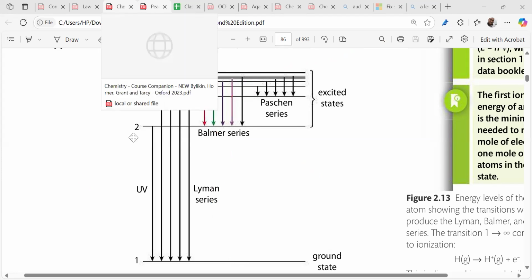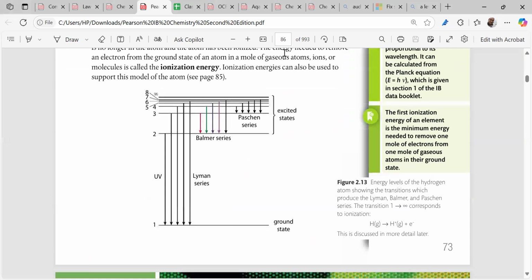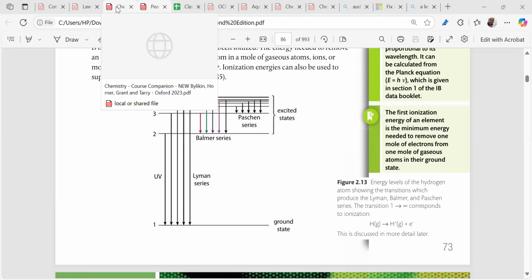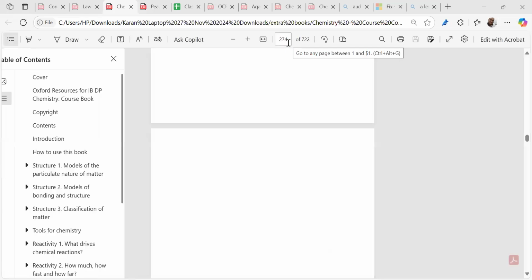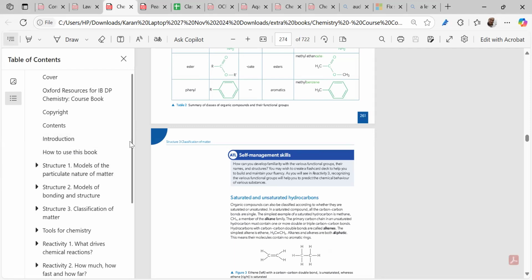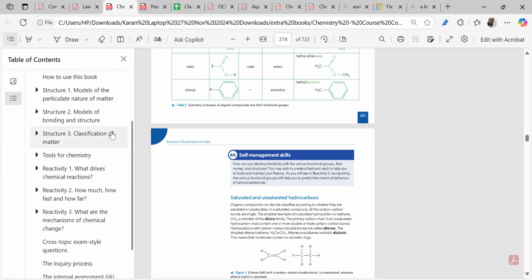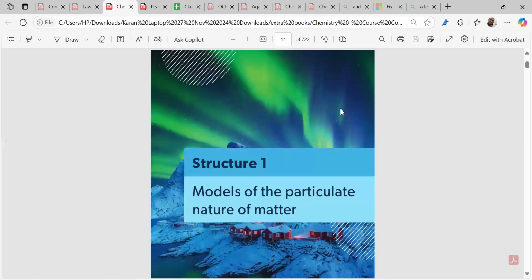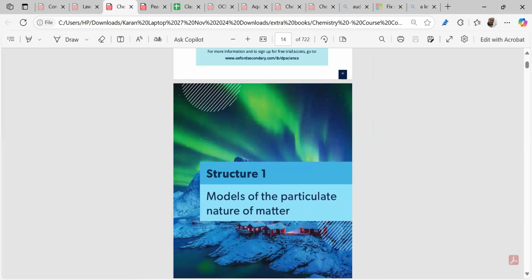Have you written old Pearson page number 73? Have you written? Yes. Written, no? Give me 1 minute. We have to go to the new Oxford book. Now next. No, 1 minute. Just give me 1 minute. A second. I'll just open the book quickly so that I can tell you where it is.